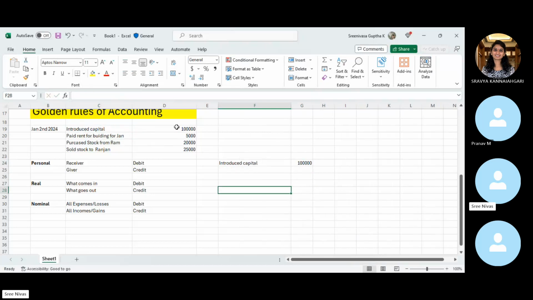For this transaction, introduced capital, what is happening here? Cash we are receiving, right?